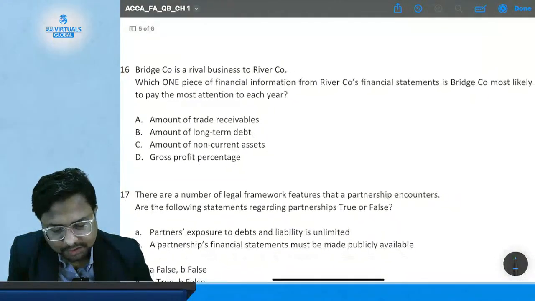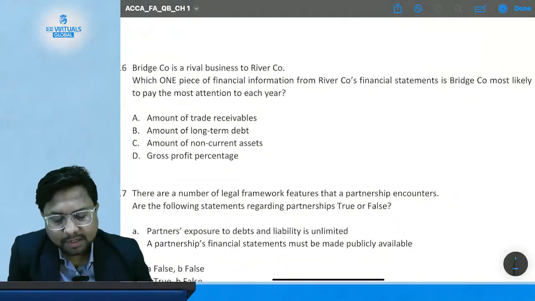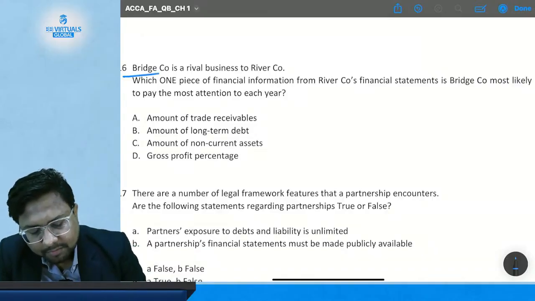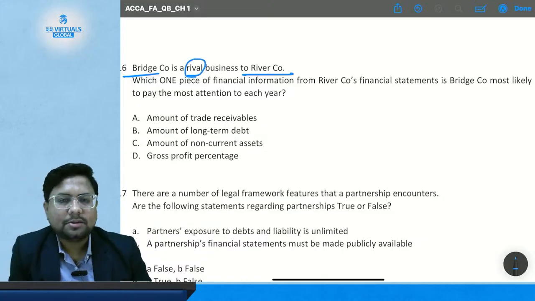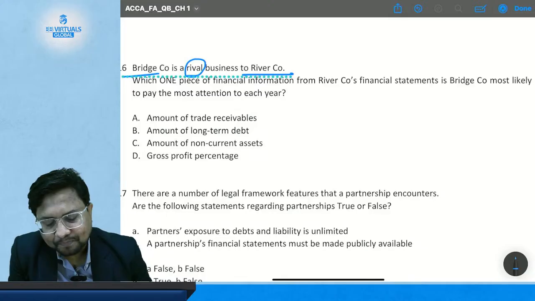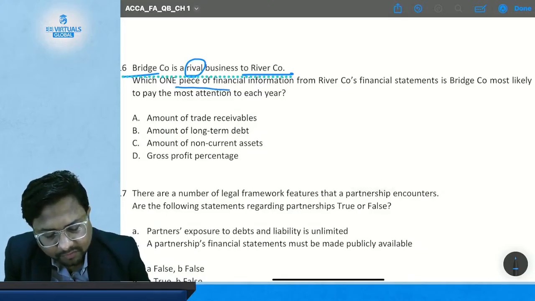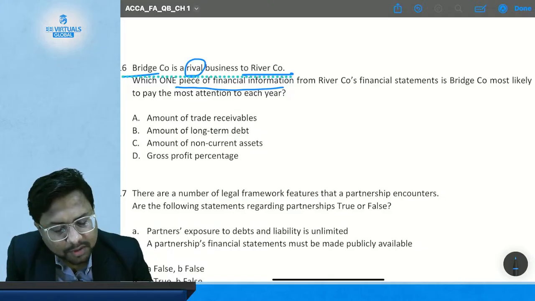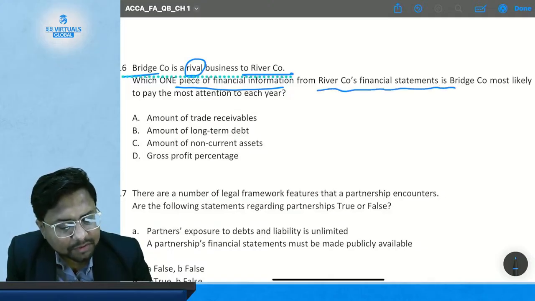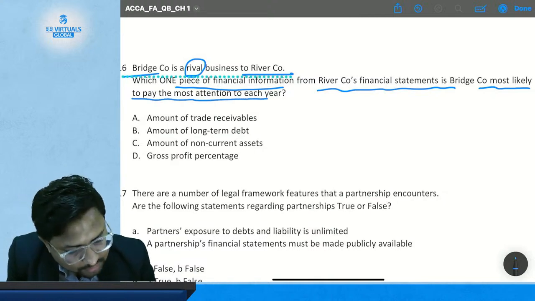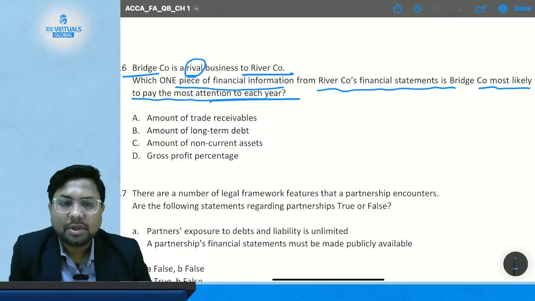Question number 16. Bridge company is a rival company to river company. So there are two companies, bridge company and river company, which are rivals to each other. So they are in competition. Okay. Which one piece of financial information from river company's financial information is bridge company most likely to pay the most attention to each year?